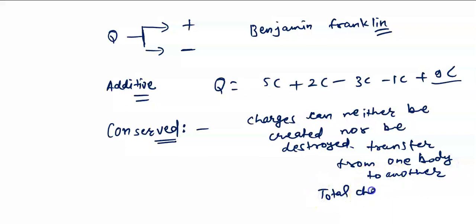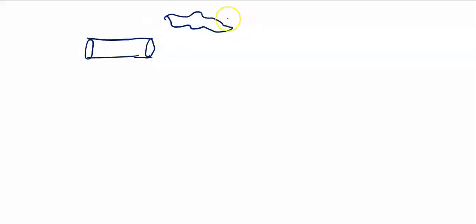Total charge remains conserved, and this is what is called conservation of charge. I will give you an example of that. Suppose there is a simple glass rod and then we have silk.